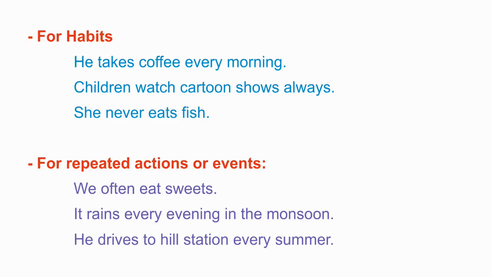And for the repeated actions or events, we see we often eat sweets. Often means it is a repeated action done by the subject. So we often eat sweets. The subject we eats or takes sweets on a regular basis. It rains every evening in the monsoon. Every means almost all the days or all the evenings in the monsoon.